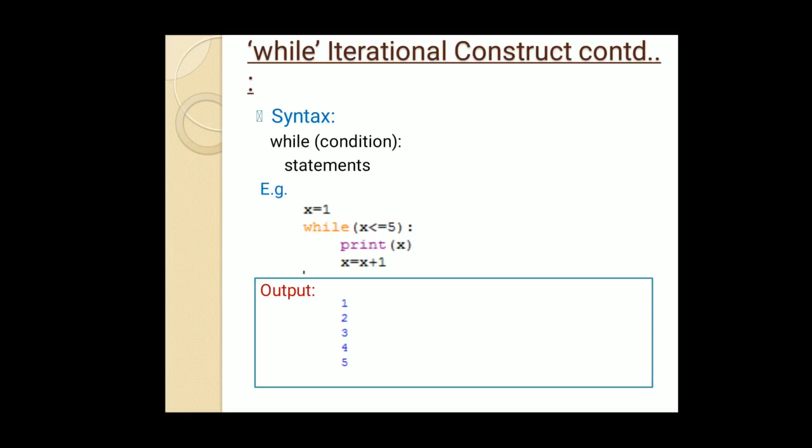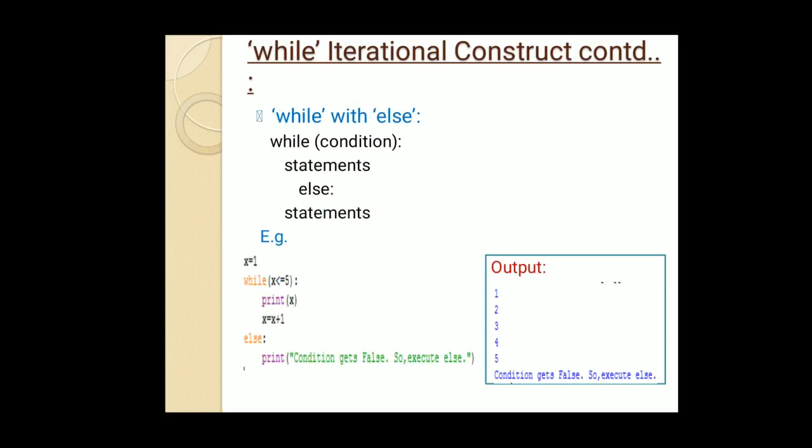As you can see in the output, the initial value of x is 1, we are printing the value of x: 1, then 2, then 3, then 4, then 5. As soon as the value of x becomes 6, the condition of the while loop, x less than or equal to 5, becomes false and the loop stops. Okay, so let us move ahead.